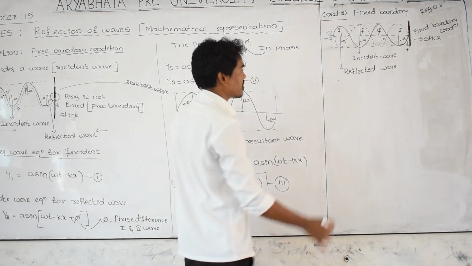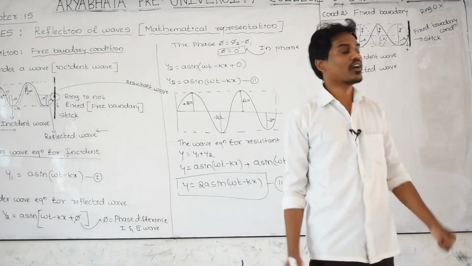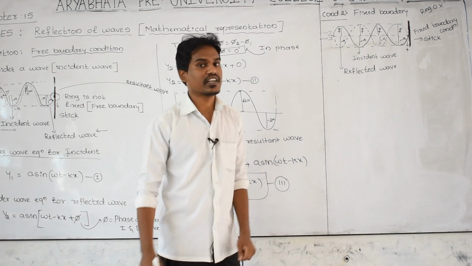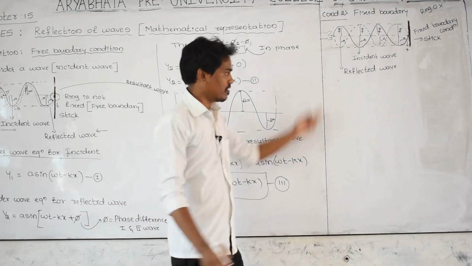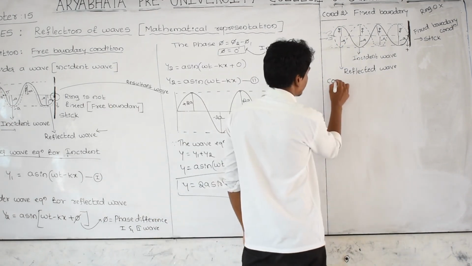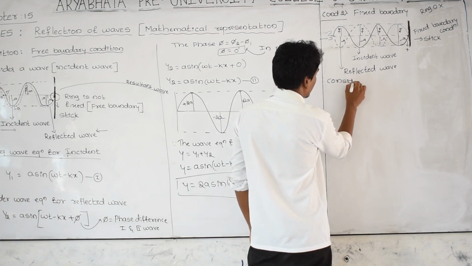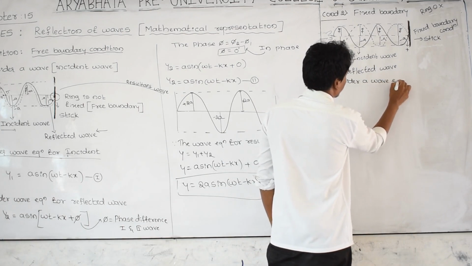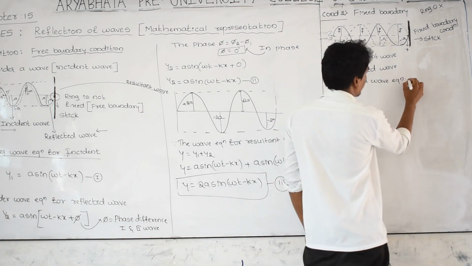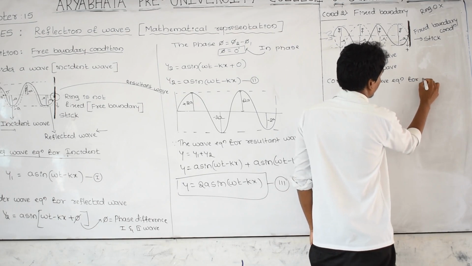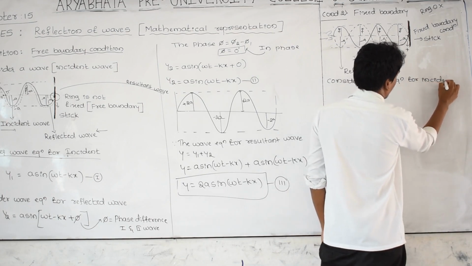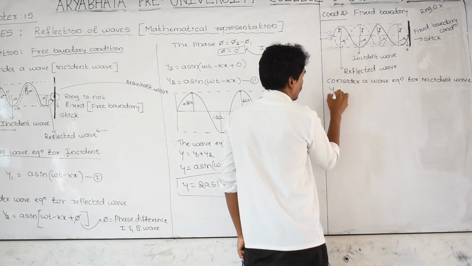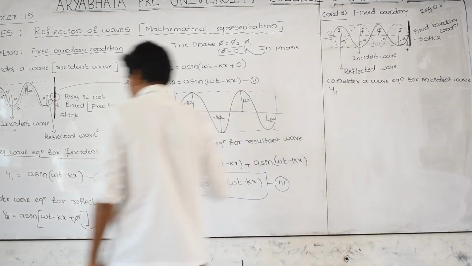Consider again the wave equation, but here one thing you need to understand: the phase difference between the incident and reflected wave is 180 degrees, but there it is 0 degrees. First consider the wave equation for the incident wave. Here yi means incident, I means incident.